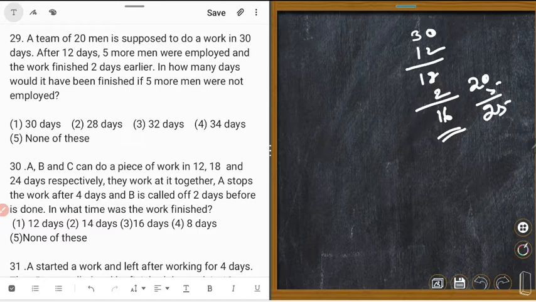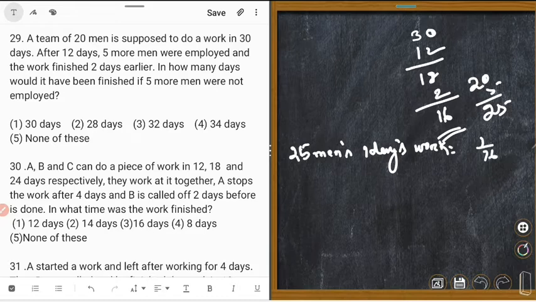Could you understand? Now let's see. So 25 men, right? 1 day's work is equal to how many? 1 upon 16.